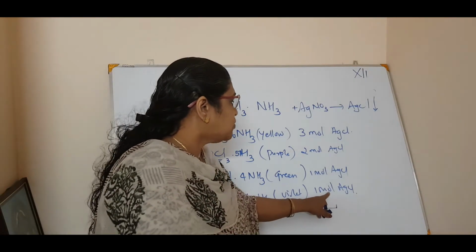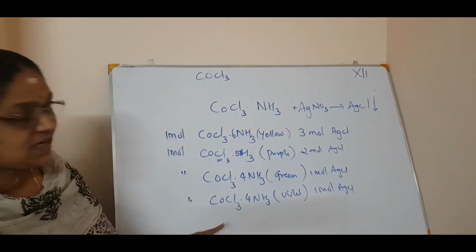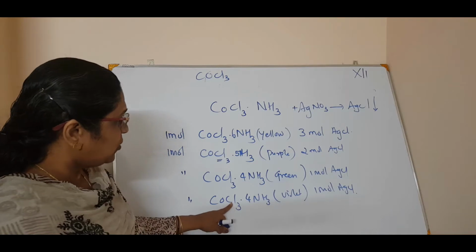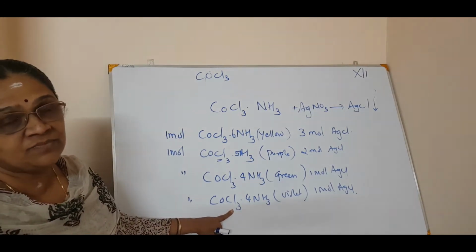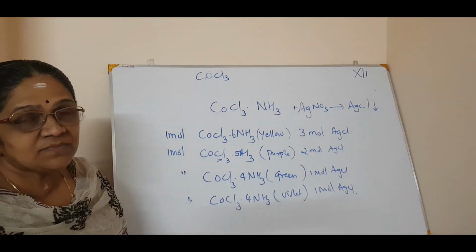And in the last case also 1 mole of AgCl is precipitating. So in the last case also 1 mole. So the balance, 2 chlorine is attached to the cobalt. So have you understood this?